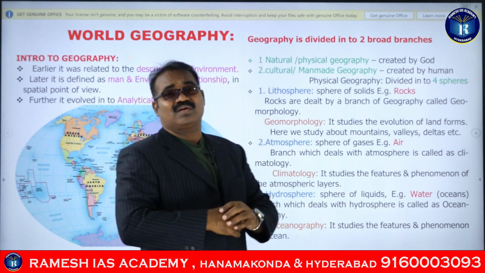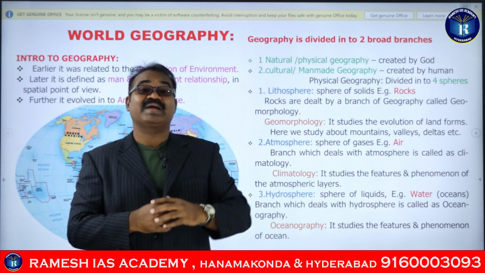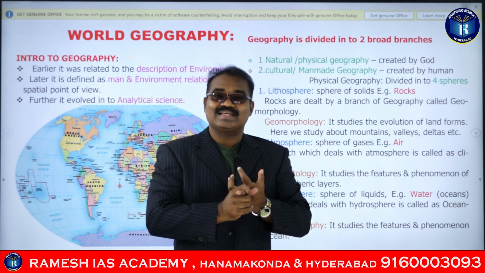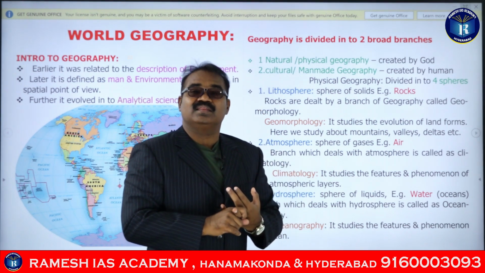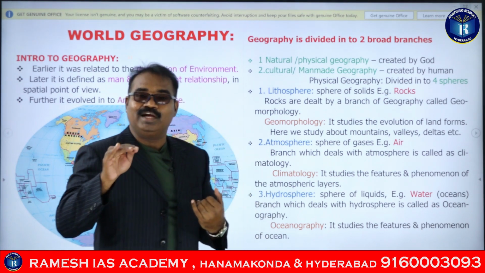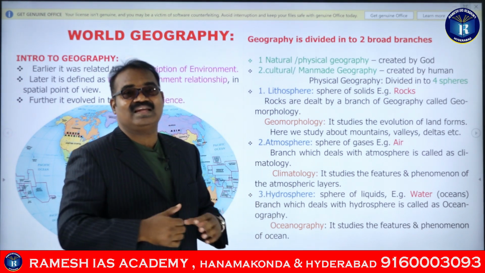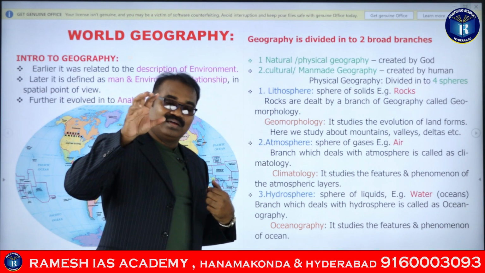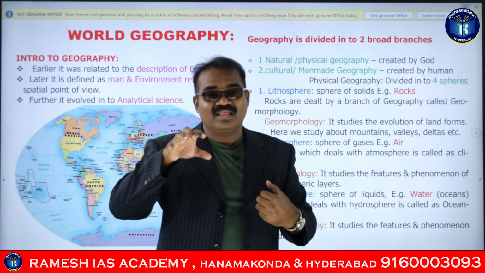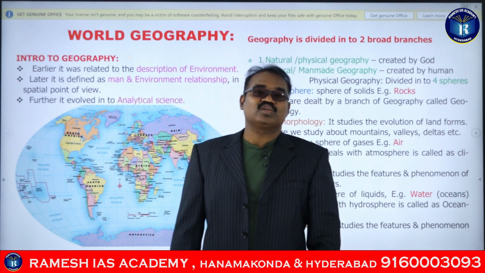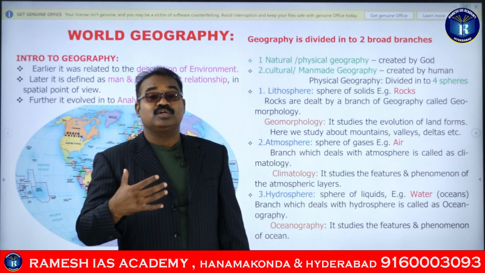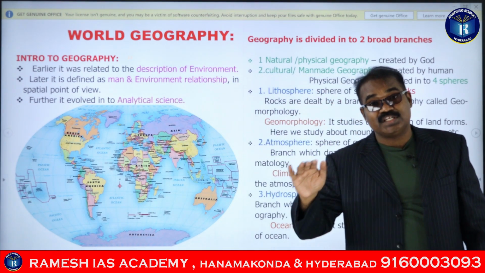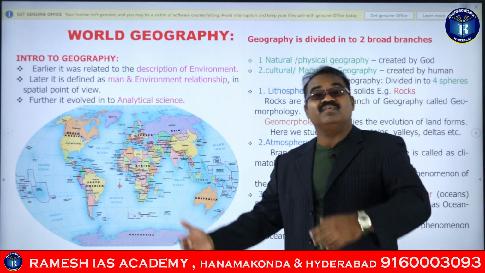To deal with the rocks, guys, there are several branches of science present. To deal with the rocks, there are several branches of rock science, that is, petrology and geology, which look into the chemical and physical aspects, right? But here in geography, we are not interested in the physical and chemical aspects of the rocks, guys. We are trying to see how the rocks are formed, how the rocks are changing their forms, and how the different landforms are created.